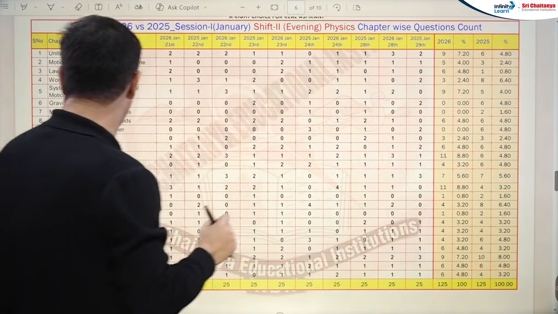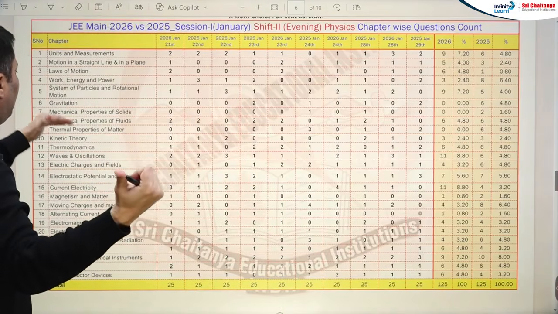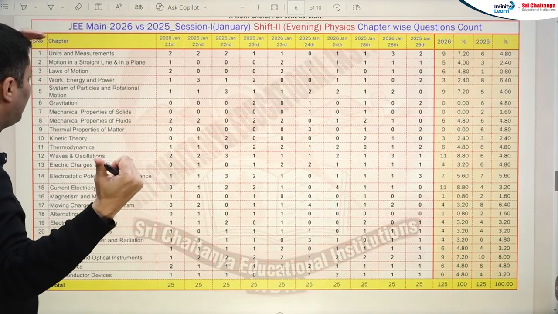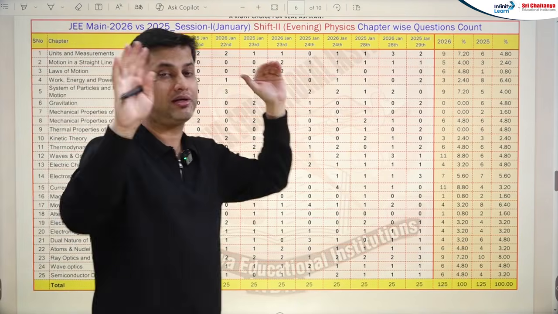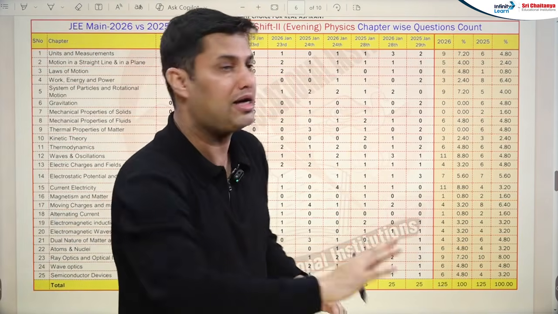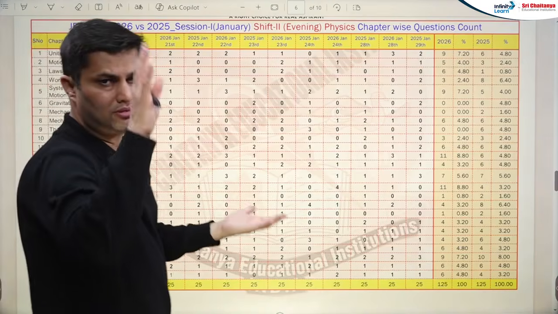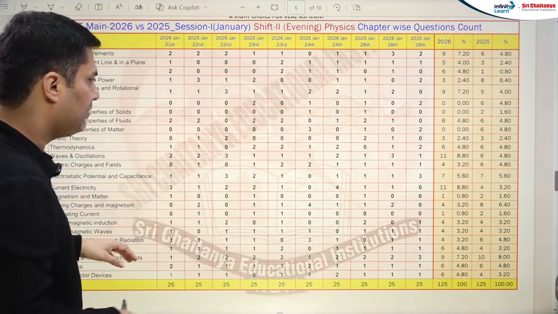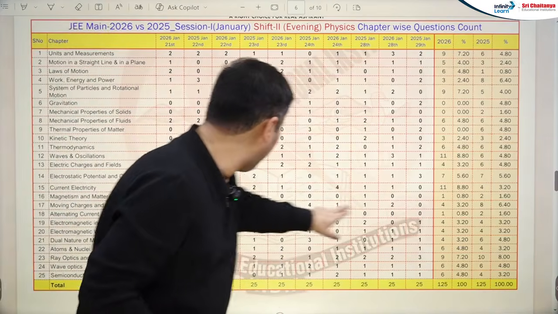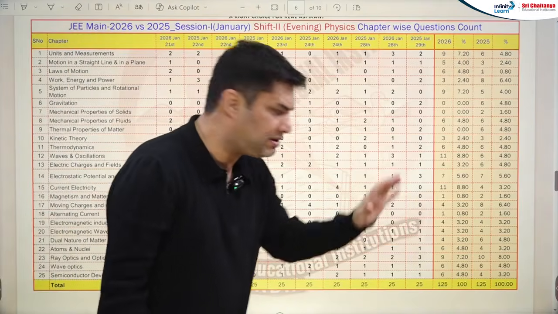Current electricity, the chapters waves and oscillations, rotational motion, laws of motion, kinematics, unit measurement. These are the chapters you have to look forward to for the April attempt. And yes, work power energy, gravitation, solids have quite decreased. Okay. Now again, the remarkable change 4 and 8 in moving charges and magnetism, the weightage is decreased.